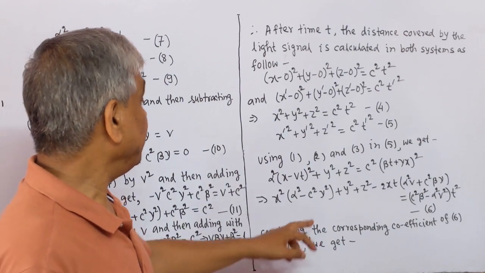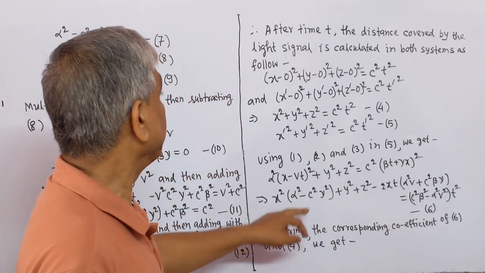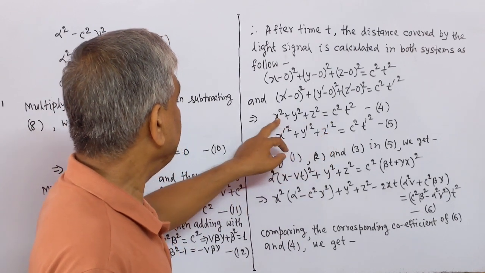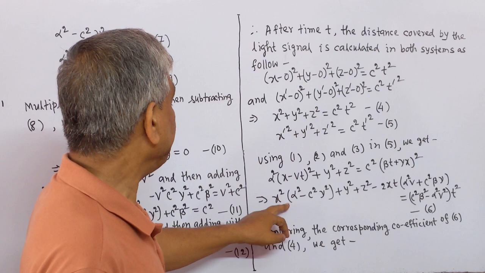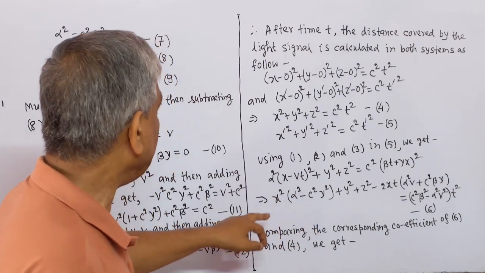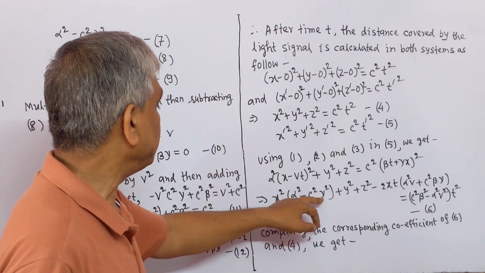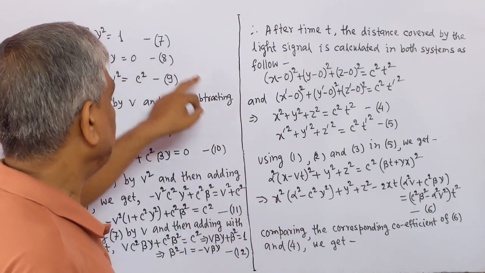Comparing the corresponding coefficients of 6 and 4. Here the coefficient of x square is 1, and here the coefficient of x square is alpha square minus c square gamma square. Therefore, alpha square minus c square gamma square equals 1. This is equation 7.